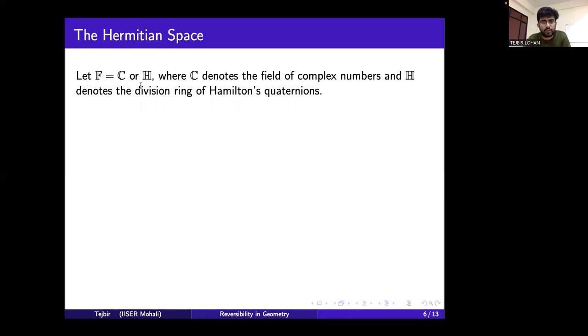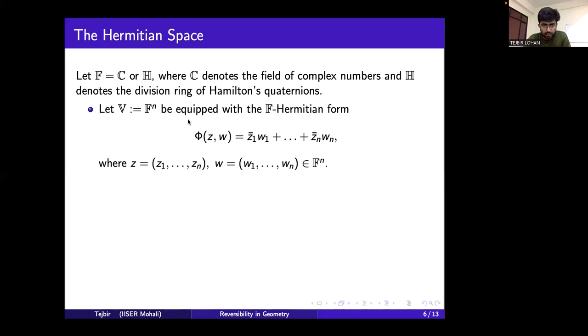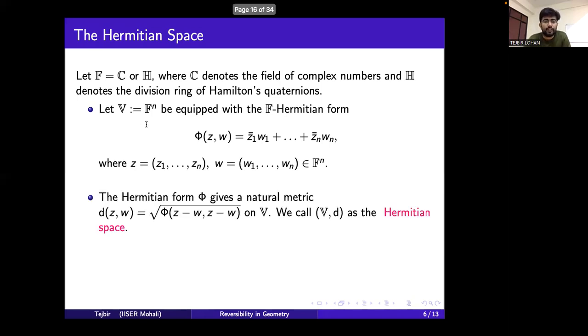Let F equal C or H, where C denotes the field of complex numbers and H denotes the division ring of Hamilton quaternions. Let V equal F^n and phi be the F-Hermitian form given by this equation on V. The Hermitian form phi gives a natural metric d on V, and we call (V, d) the Hermitian space.